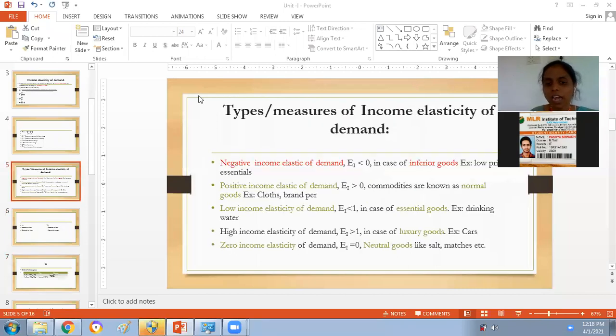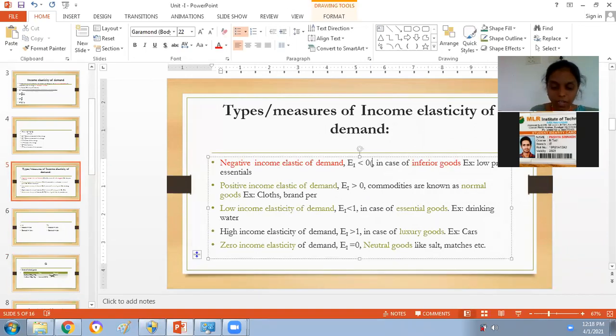Guys, can we say that less than zero means negative relation? In the first case, what is negative income elasticity of demand? EI is less than 0, which is nothing but EI is negative. So when this EI becomes negative, it is in case of inferior goods. In case of inferior goods, the income elasticity of demand will become negative. What are inferior goods? Low priced goods. We call them inferior goods.